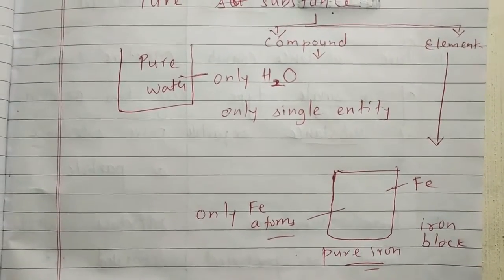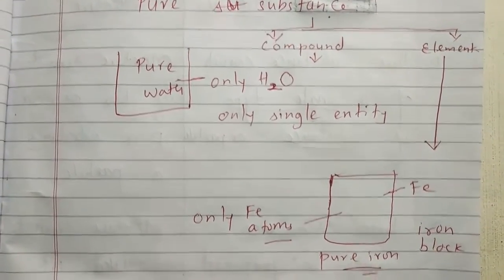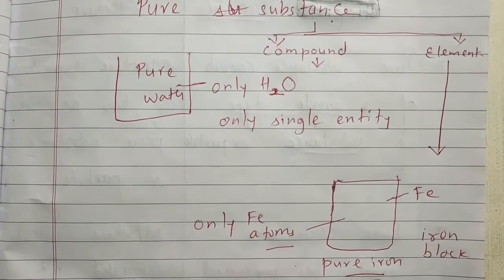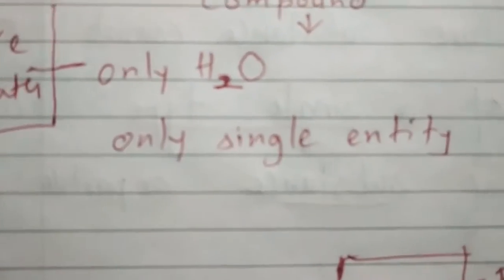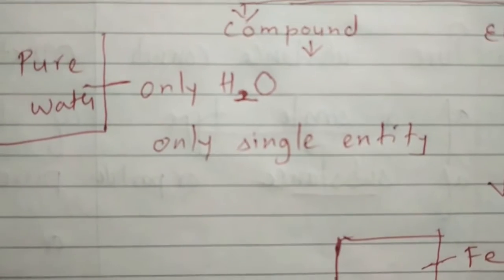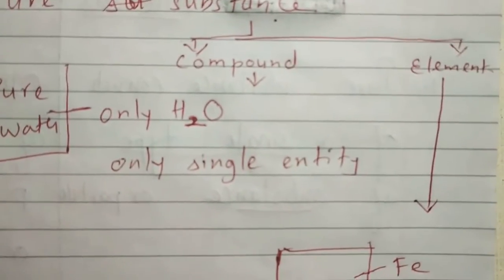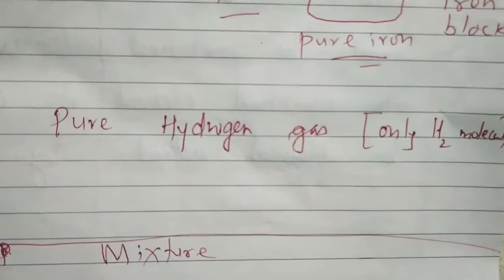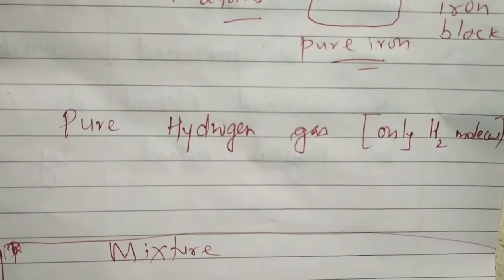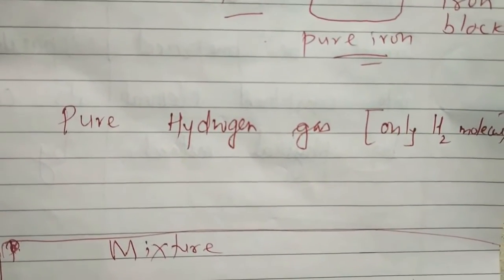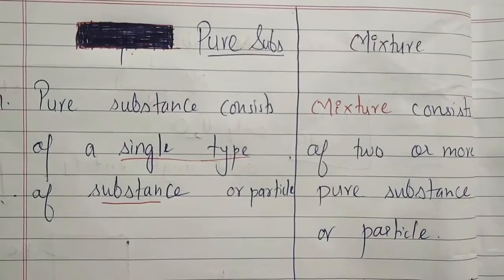So from a scientific perspective, we can say pure substances are only those substances which have a single entity or single type of particles, whether they are compounds or elements, but only a single type. For example, pure hydrogen gas means only hydrogen molecules.